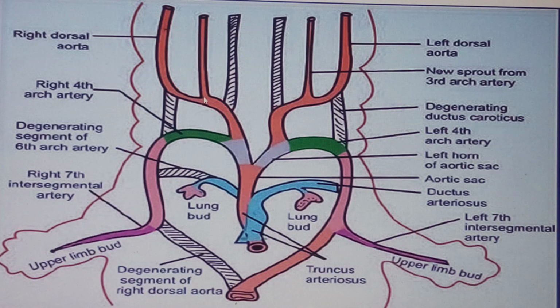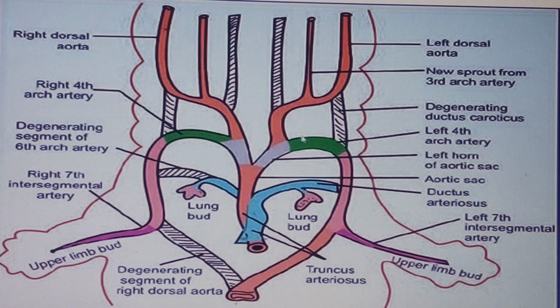Then of course the right external carotid artery will begin as a bud which will grow upwards, an example of angiogenesis, instead of the vasculogenesis that we see for the common carotid artery alongside the internal carotid artery. So please get to understand this principle.